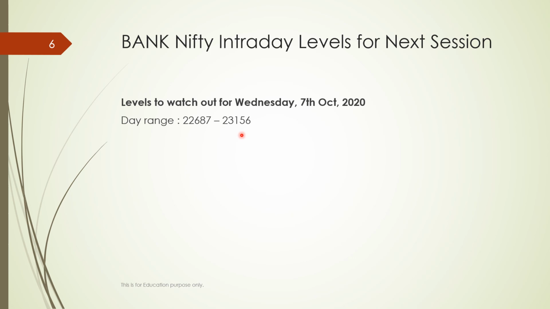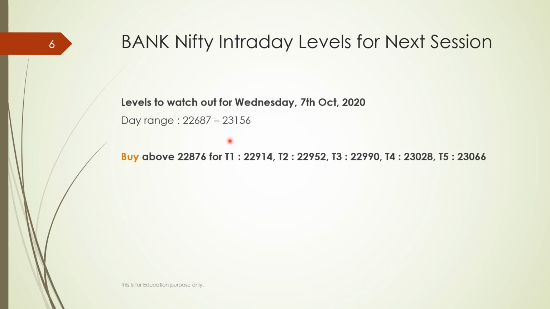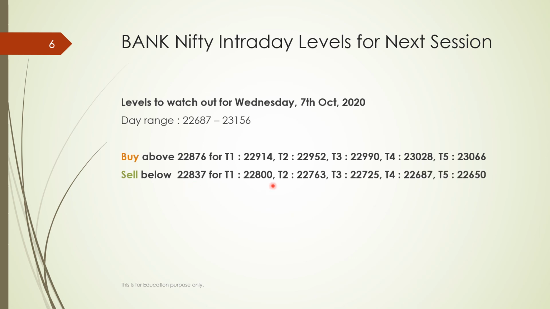If the market is in between this range, then I would get buying signals: above 22,876, if it trades, the buy signal would be generated, with targets of 914, 952, 990, 23,028 and 23,066. If it trades below 22,837, then it may try to reach 800, 763, 725, 687, 650.